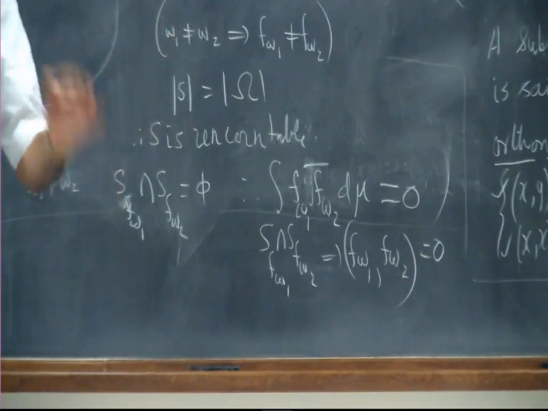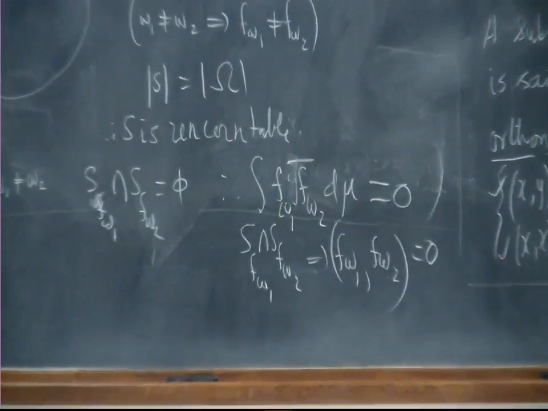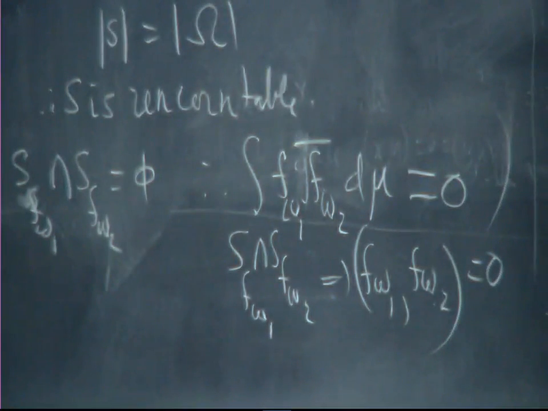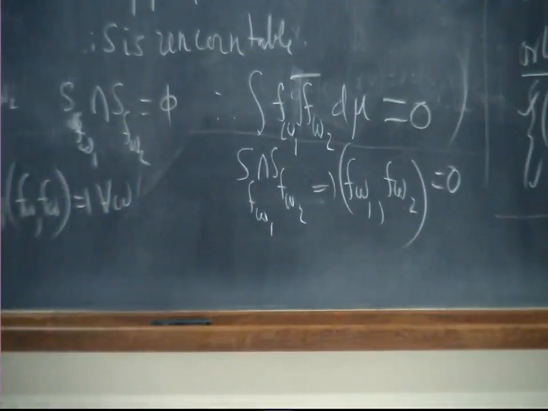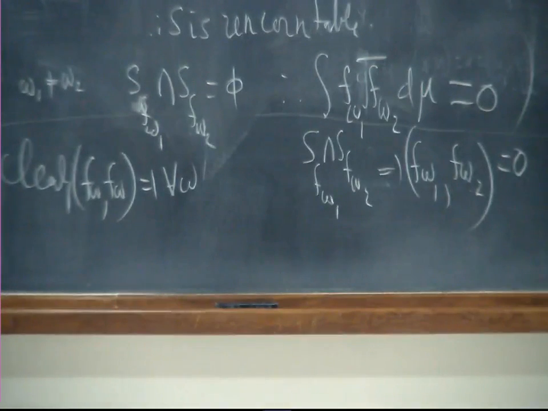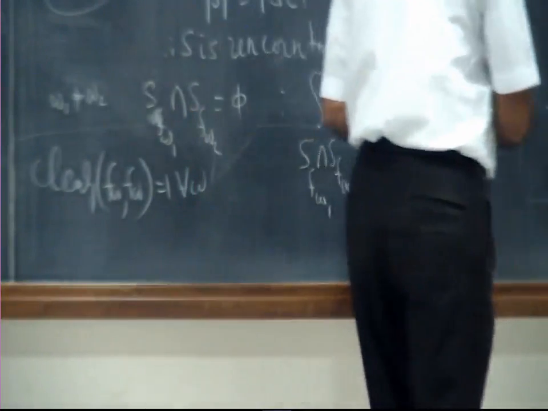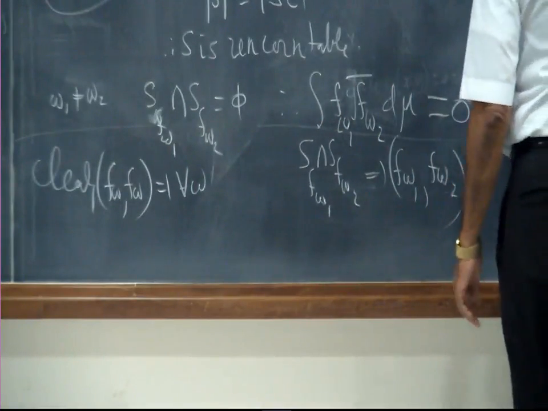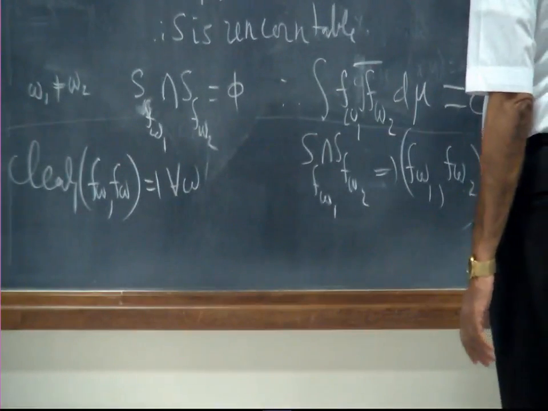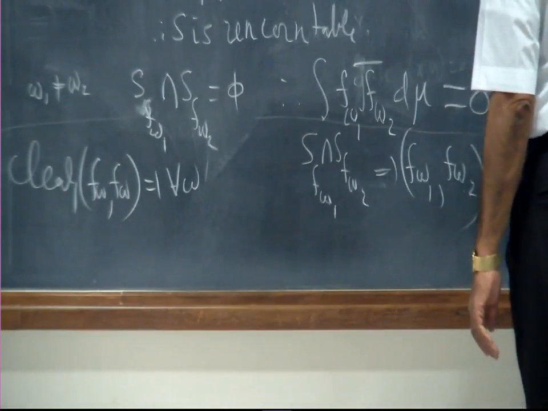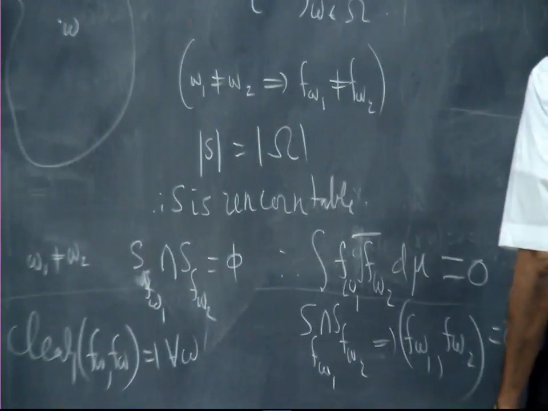What about the length? Only one point has value 1, so the sum of squares is going to be 1. So clearly f omega comma f omega equals 1 for every omega. Therefore this is an uncountable orthonormal set. So S is an uncountable orthonormal set.